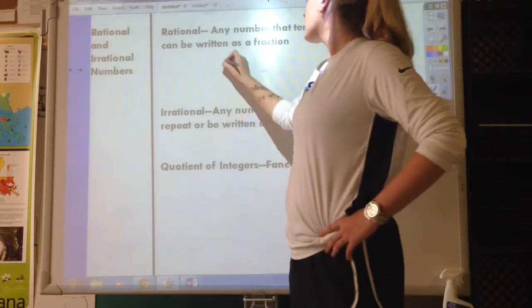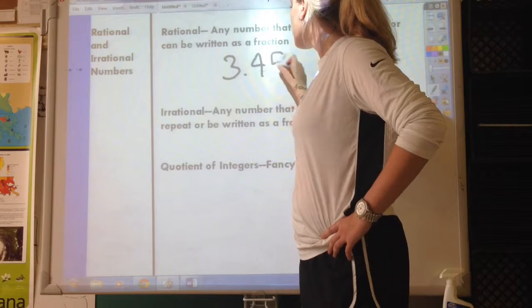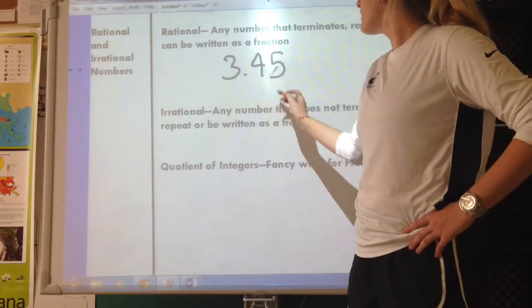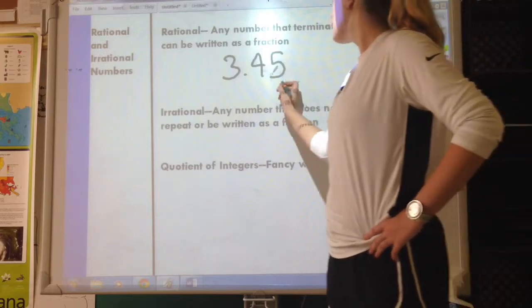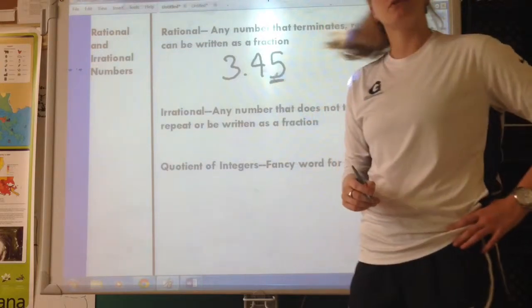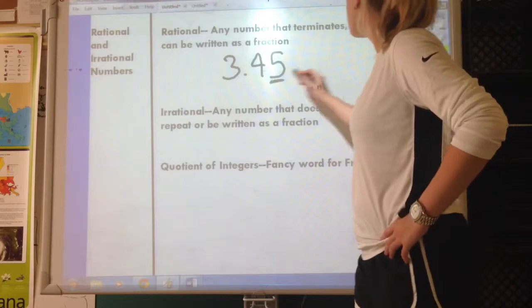So if I had 3.45, I know that 3 and 45/100ths is a rational number because 5 terminates in the hundredths place. Let's do another one.